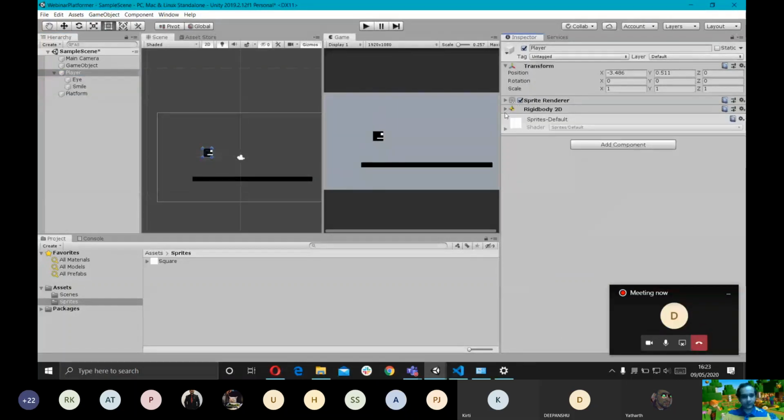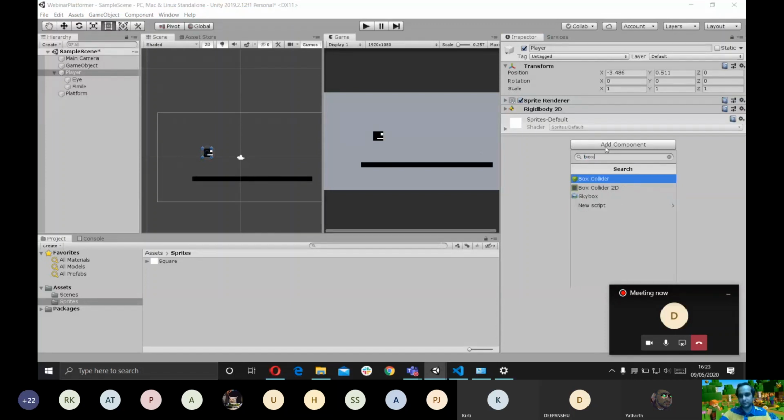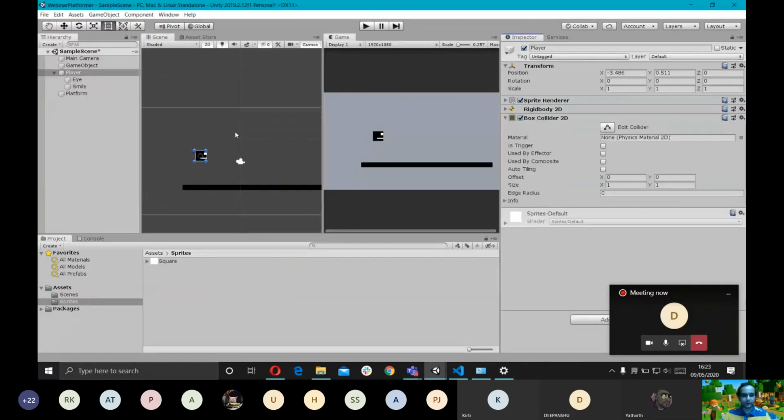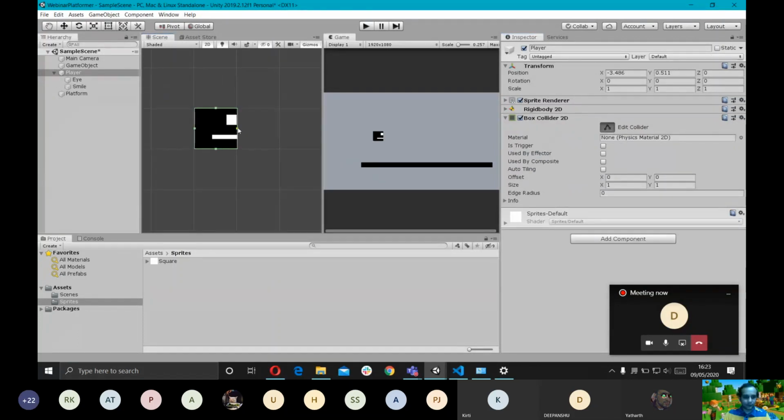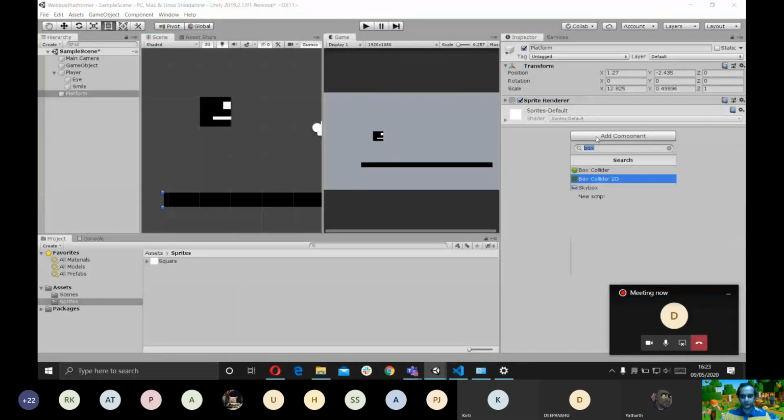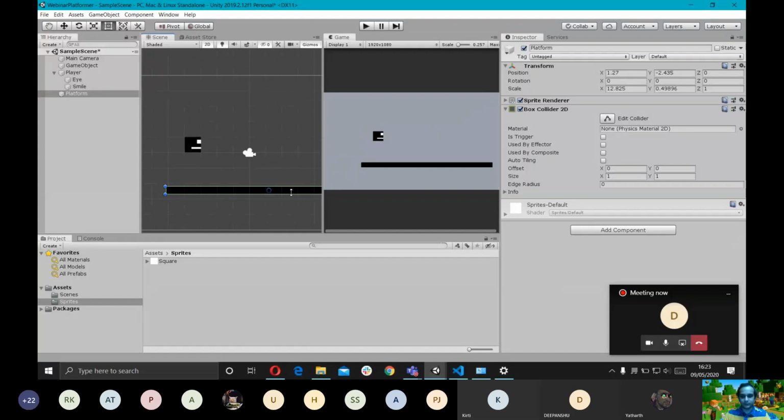So now we have an object on which physics is being applied. We have a platform, and now what we need is for both of these things to collide with each other, which means to recognize that they are different surfaces. So what I'm going to do is simply add a box collider here. A box collider is a component which allows us to define the boundaries of our object. If you can see the green square right here, this is what the box collider is. And I'm also going to add a box collider on the platform. So now Unity recognizes them as surfaces which can collide with each other.